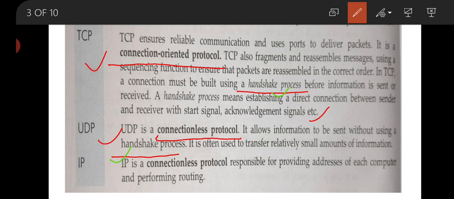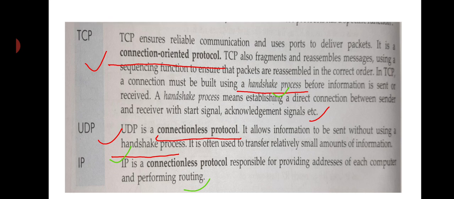The third one is IP. IP is a connectionless protocol responsible for providing addresses of each computer and performing routing. The main working idea of IP is to provide the address of the computer system or nodes connected in the network for routing, or to send the data packets to the sender or receiver.